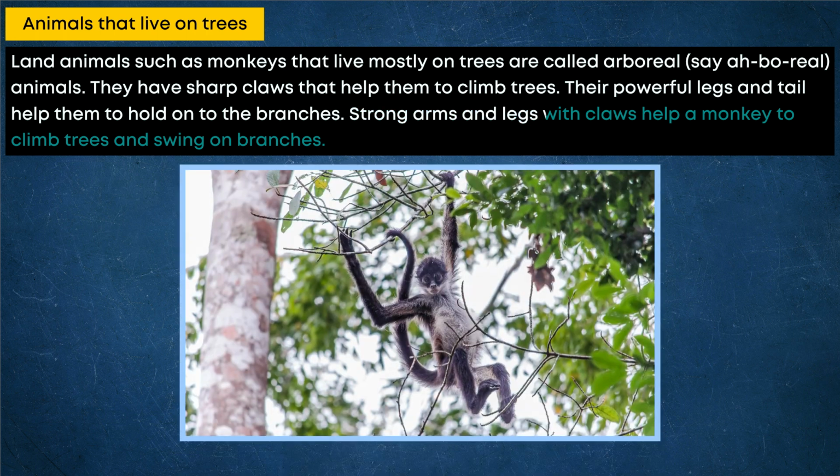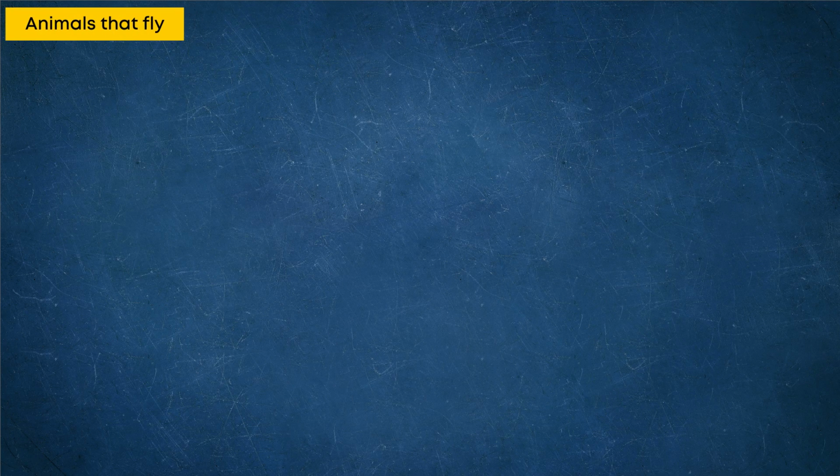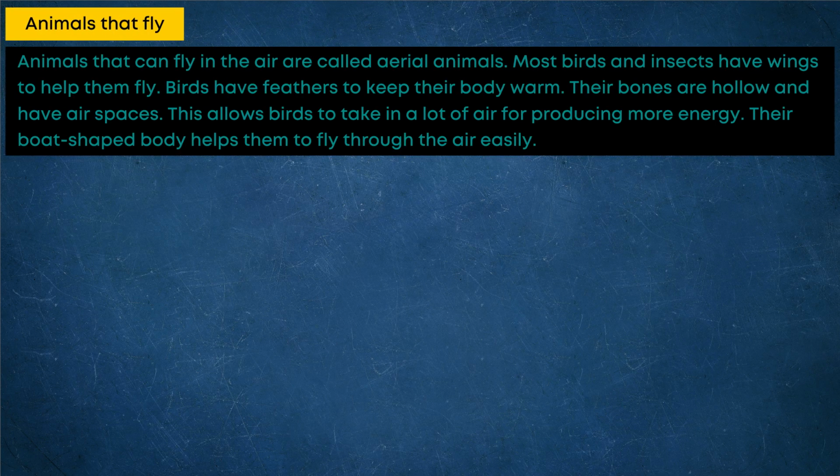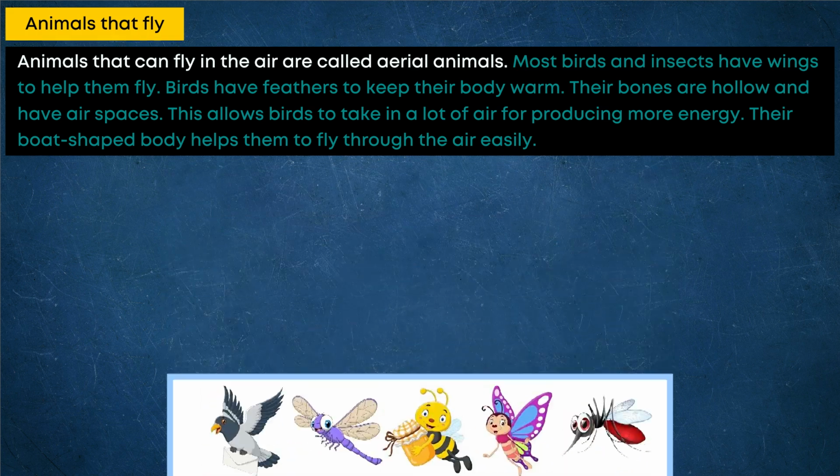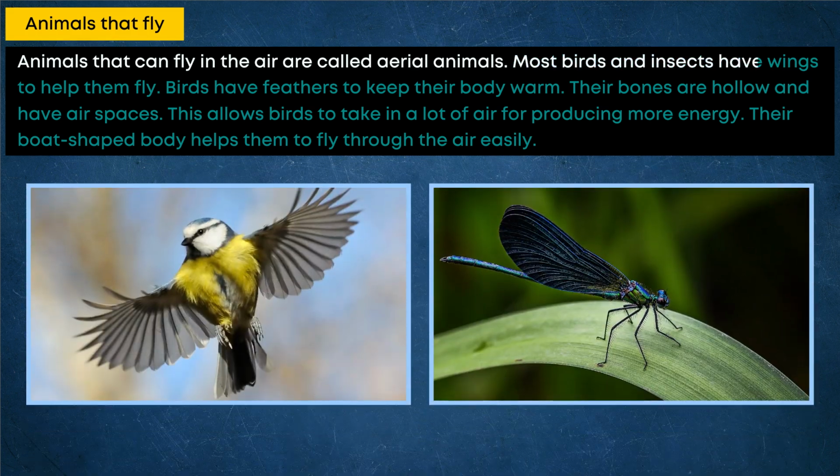Strong arms and legs with claws help a monkey to climb trees and swing on branches. Animals that fly. Animals that can fly in the air are called aerial animals. Most birds and insects have wings to help them fly.